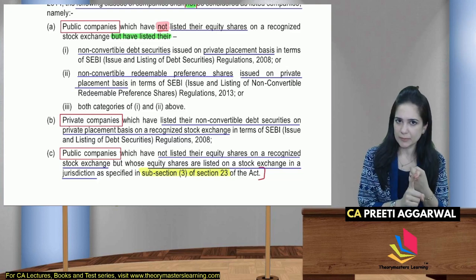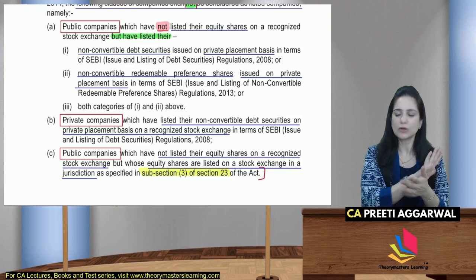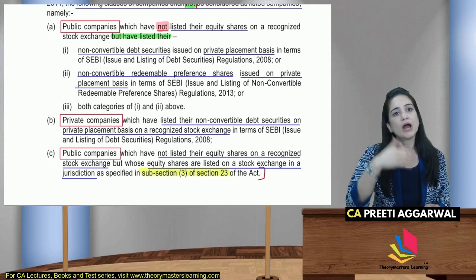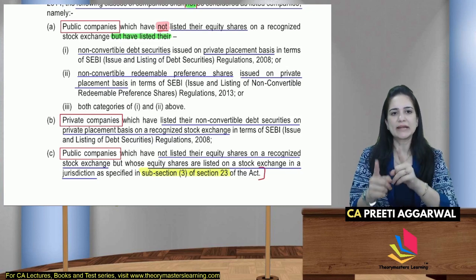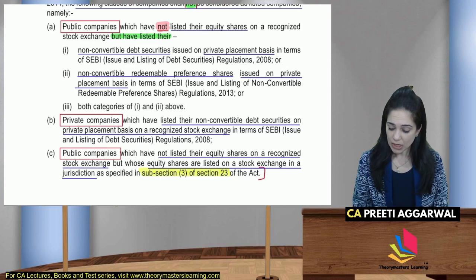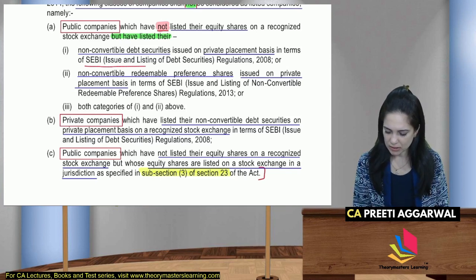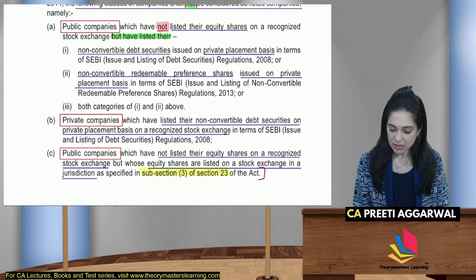I am a public company, my shares are not listed, the equity shares are not listed on the recognized stock exchange.